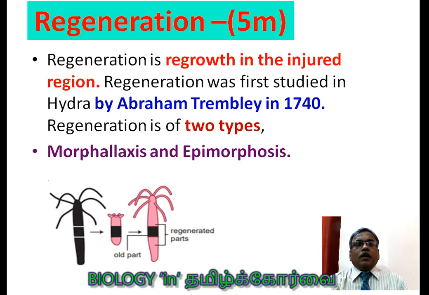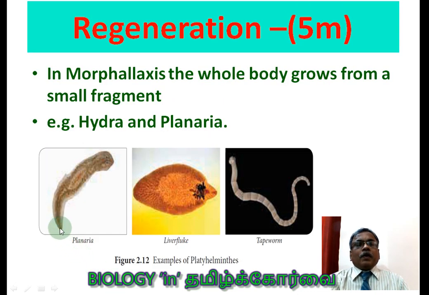Okay, the last part you would have seen growing as a new tail. That is also called regeneration. In morphallaxis, the whole body grows from a small fragment. Example: Hydra, Planaria. In our 11th book, it is also given. All these examples are also given.